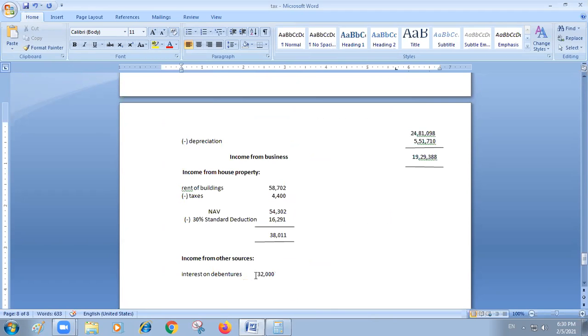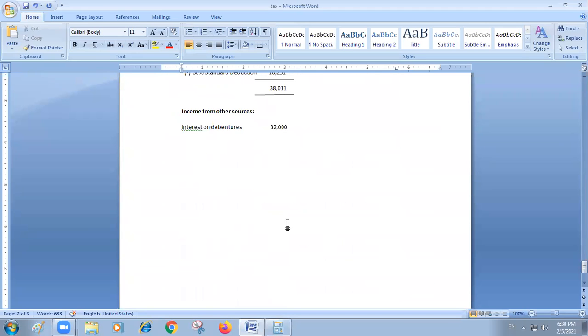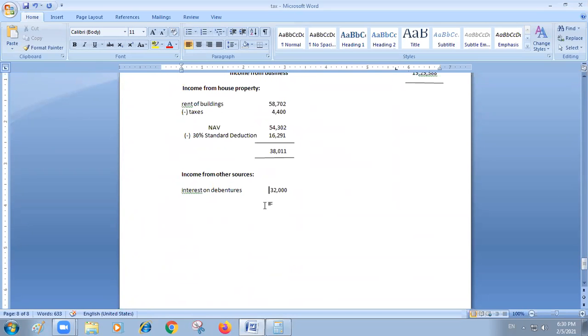Dear friends, there is an adjustment to this one. Kindly remember it. Interest on debentures is given on the credit side of the profit and loss account. What this implies is that it is the net amount. Gross amount is not given. You have to find out the gross amount. Only gross amounts need to be added here, not net amounts.